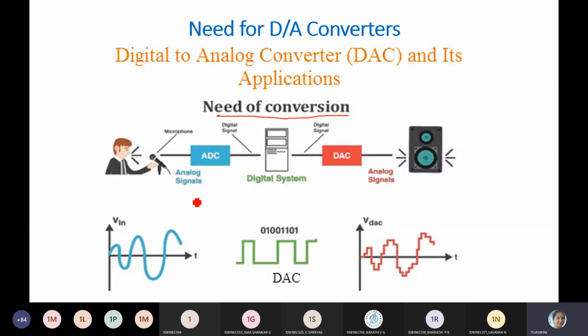The signal won't be clear. If it is a big room or an auditorium, you can't hear the voice properly. So these things should be processed by using a digital system. This is going to increase the signal strength and remove the noise.